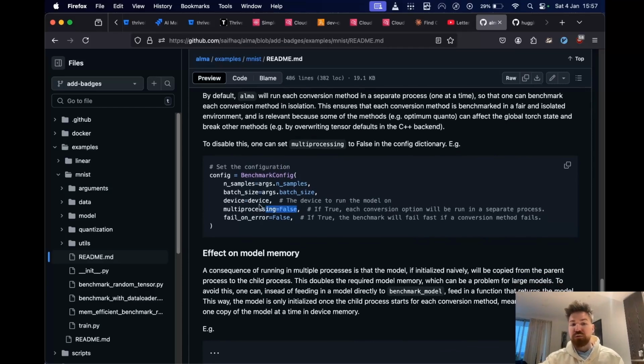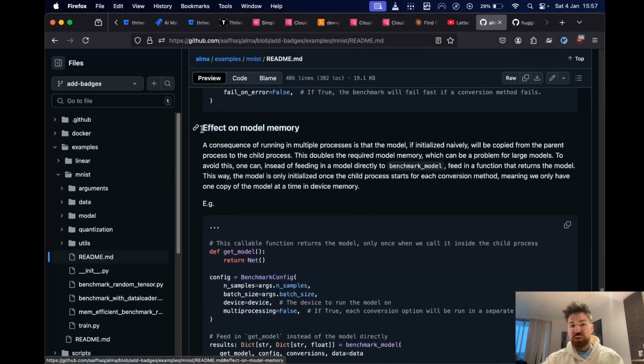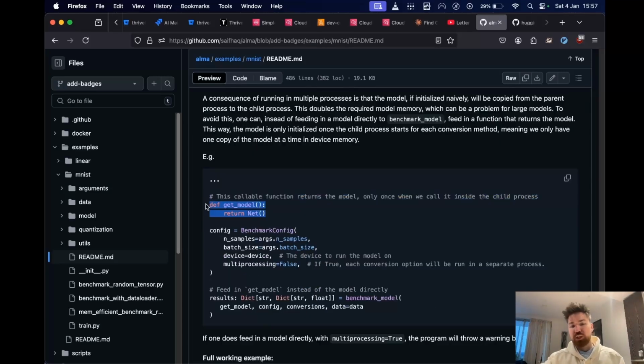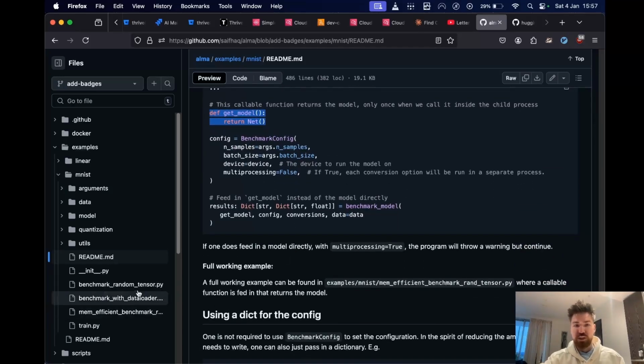You can turn that off, particularly if you're trying to debug something. It can be useful to turn multiprocessing off, but by default it is on. This does have consequences on model memory, because you can imagine a situation where you initialize your model on the parent process and then it gets copied over to the child process, and so you end up having your model live in two different places in memory, which is not very efficient. Instead of initializing the model in the parent process, you can return a callable, pass that callable forward, and only initialize it in the child process. And that's what the memory efficient example shows how to do.